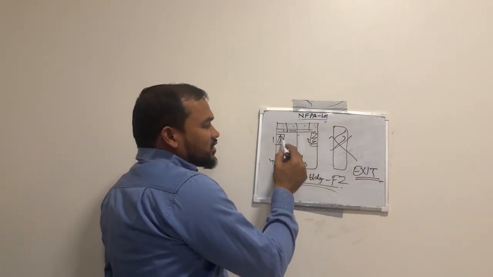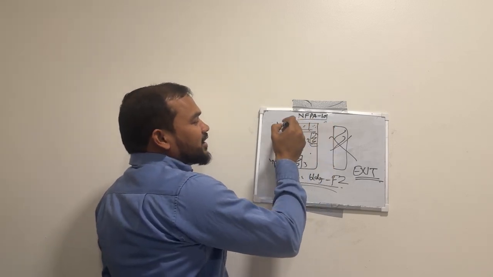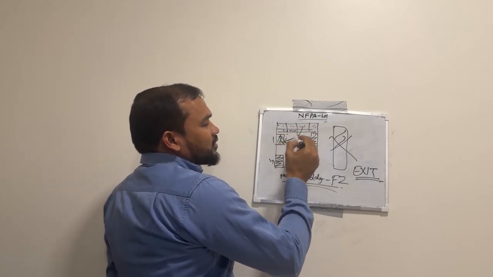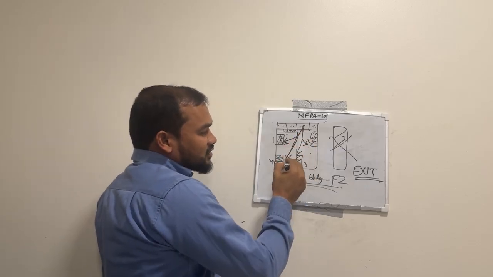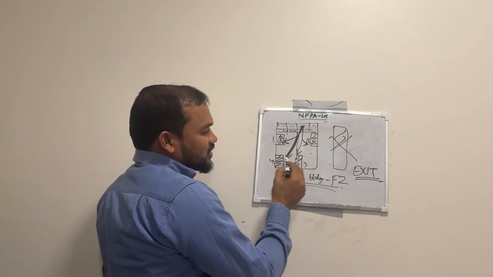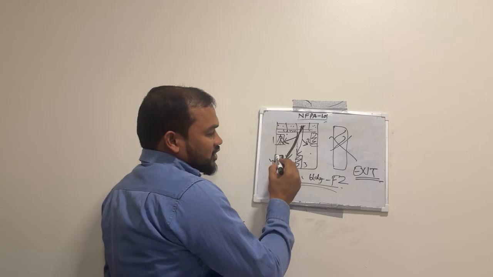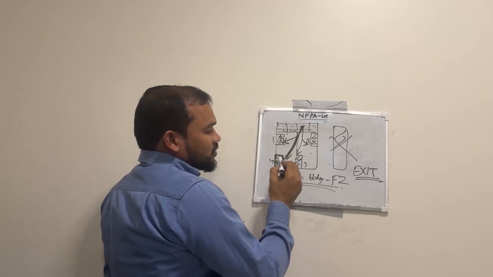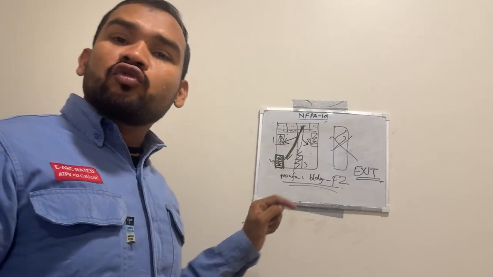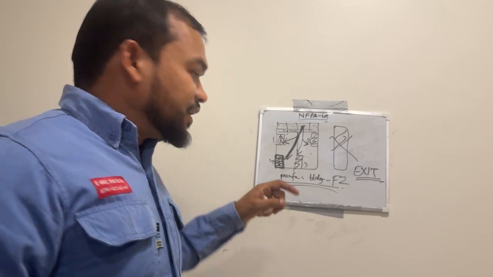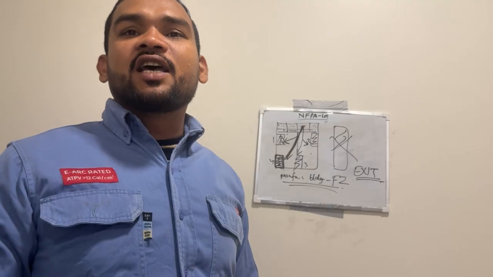For example, we are sitting here in any lab or any area. From this point to this point, this is called exit access. When exit access is finished, we have the exit staircase enclosure. This is a protected area. When we use this, it is called exit, and we go from floor number 2 to floor number 1, and on floor number 1 we go to exit discharge to the public area. So my answer is this is exit.